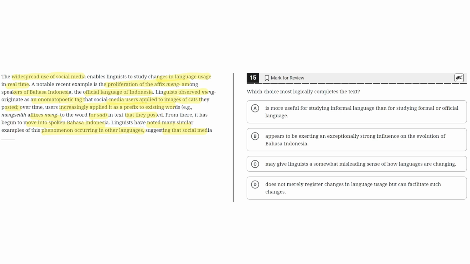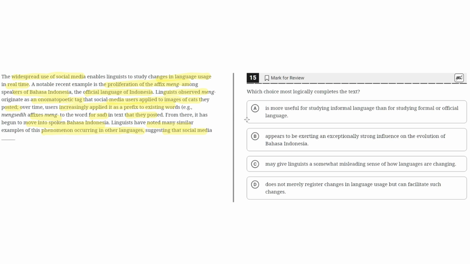Linguists noted that this example has occurred in other languages, suggesting that social media likely has an impact on the spoken language of that area.